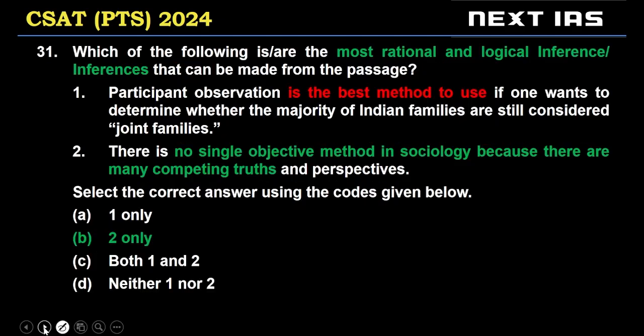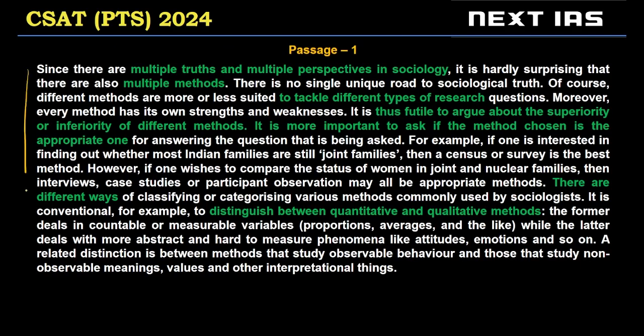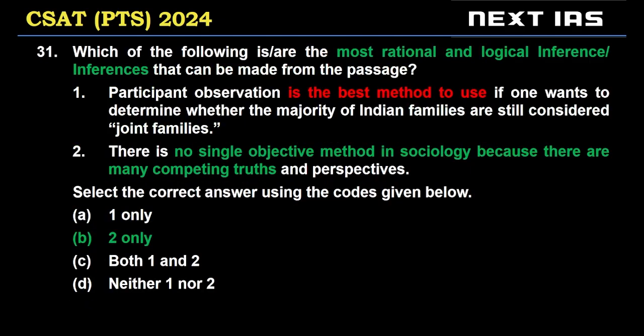All right, let's look at the question. In passages like this especially, the clarity of your reading process is quite important. The more clear and efficient your reading process, the more accurate you're going to be with the questions. So we are looking for inferences. Statement 1 says participant observation is the best method to use.